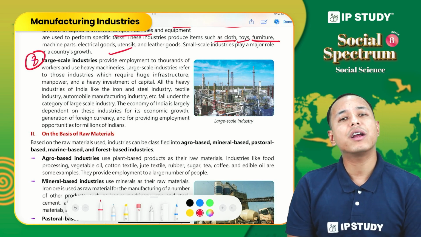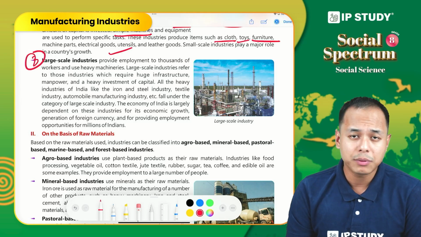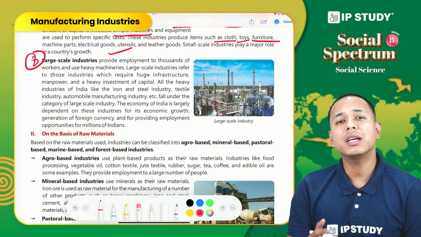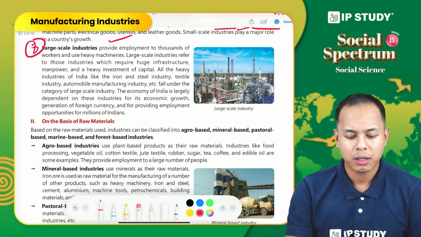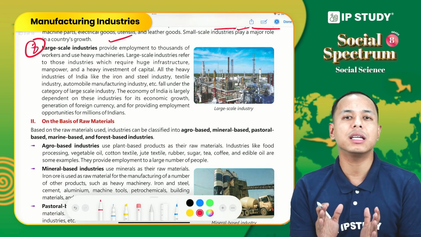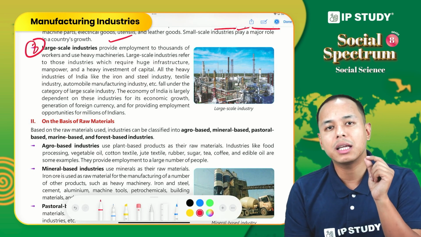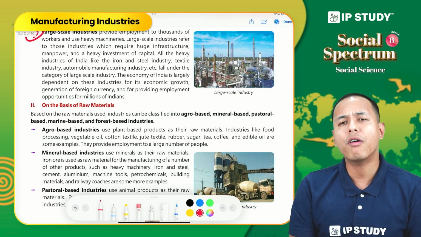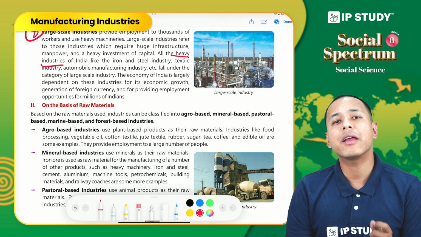Large scale industries provide employment to a large number of people because they employ a large number of laborers. The capital investment is also very huge, and the machineries are sophisticated, or we can say modern and heavy. Investment is very huge in large scale industry. For example, heavy industry. What is heavy industry? Like iron and steel industry.